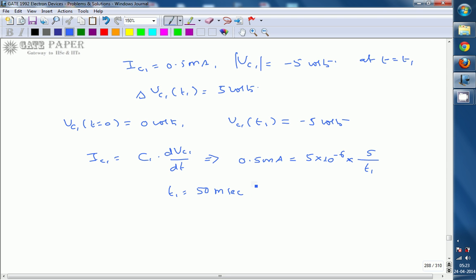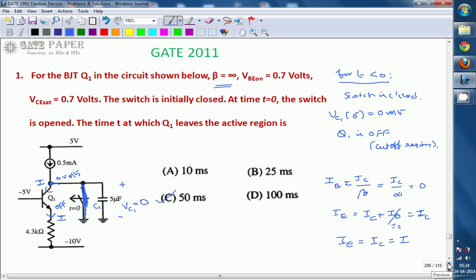That implies that when the switch is opened, from that instant onwards, after 50 milliseconds transistor Q1 comes into the saturation region. That is, it will come out of the active region after 50 milliseconds. So the right answer for this question is C, 50 milliseconds. Thank you.